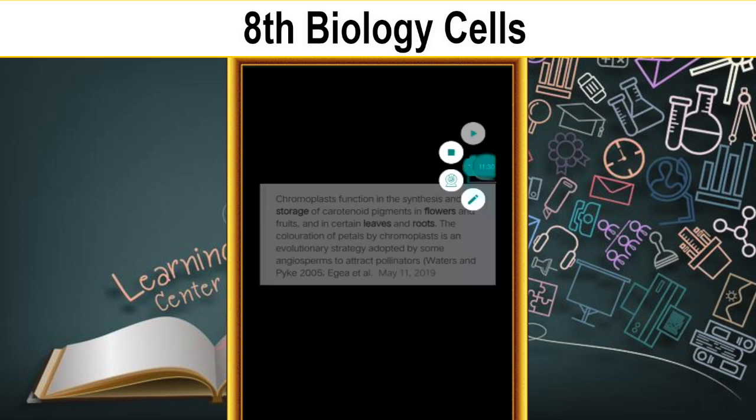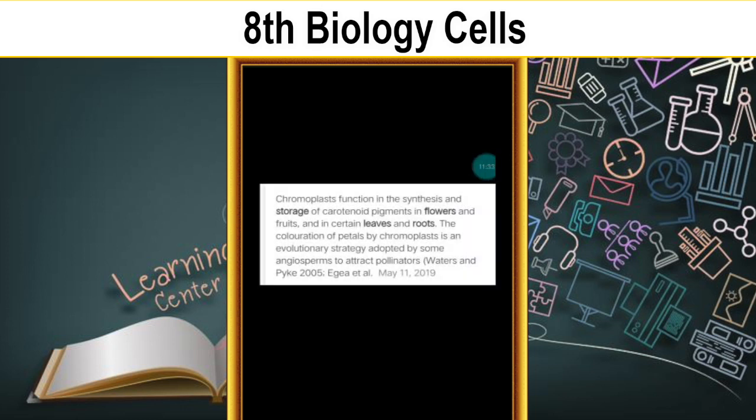Okay, now you see this chromoplast. What is a chromoplast? Its functions are the synthesis and storage of carotenoid pigments, such as orange, yellow and red, except green. So these are the carotenoids, found as pigments in flowers and fruits, and in certain leaves and roots also. Some croton plants have colored leaves; other than green, other colors appear on the leaves.